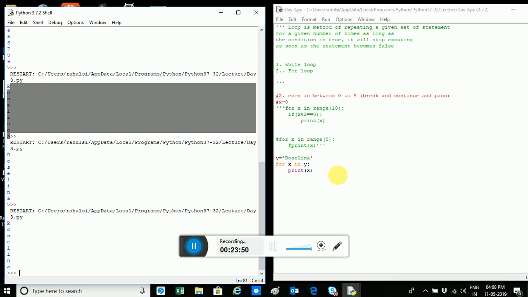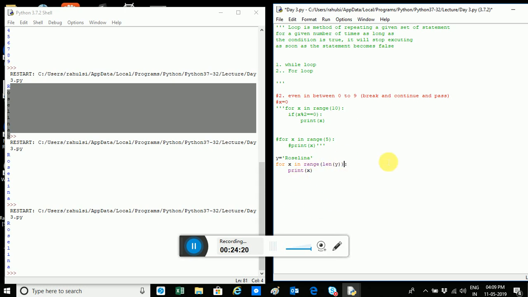Now I want to do some experiment with this range and string. We learned about a function called length, which gave us the length of the string when we were studying string, right? So what I want to do now is take range, then length, and take this y.